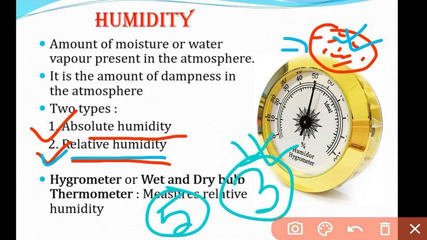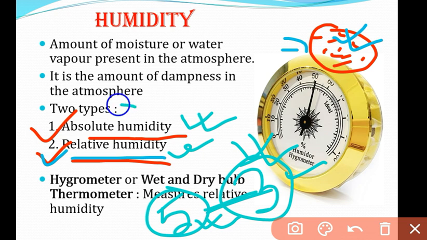So the total number of chocolates that you are consuming is the absolute humidity, and the ratio between what you have already consumed and what you can consume will be called the relative humidity. Okay, I think you would remember what absolute humidity and relative humidity are.